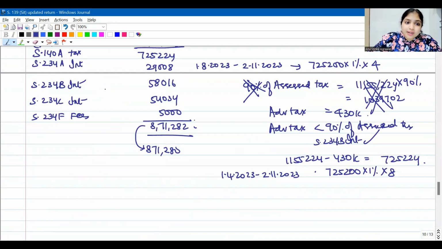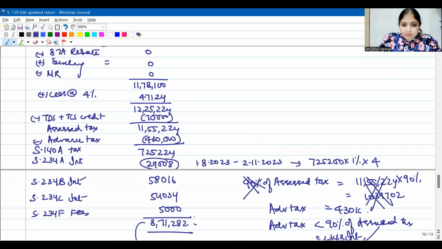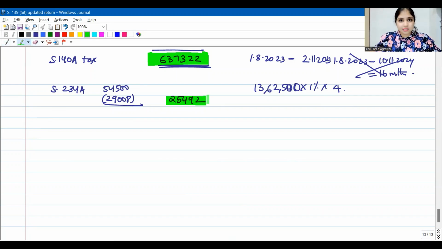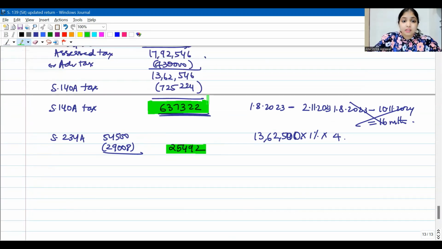But I have already paid 234A interest under the earlier return. I have already paid 29,008 in the earlier return. So now how much do I have to pay? Only 25,492 I have to pay in the form of 234A interest. Understanding. So see, how do you find 234A interest? You will find on the basis of the tax before considering the 148 tax which you have already paid under the original return. So on this number you will calculate 234A interest.